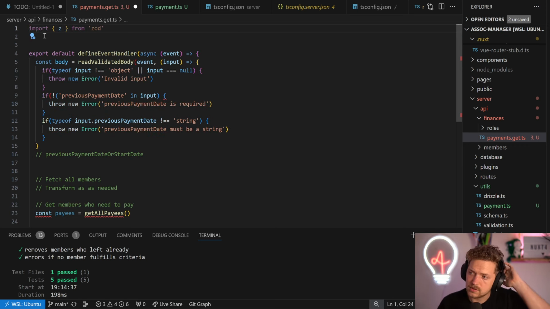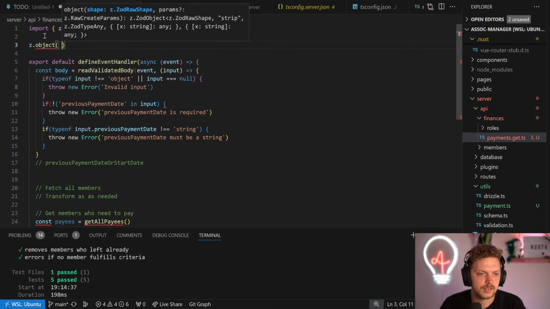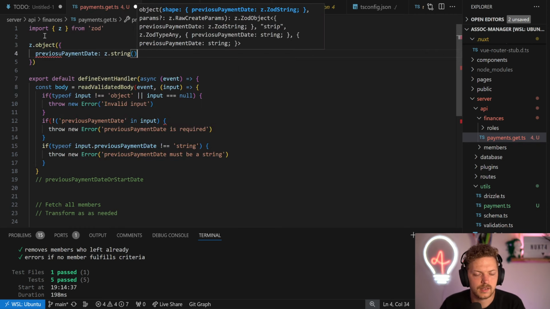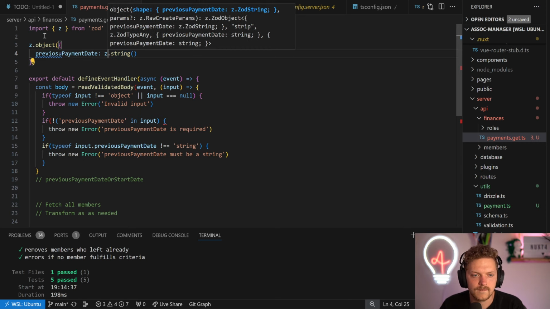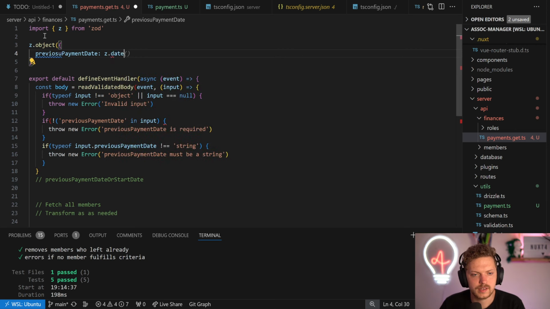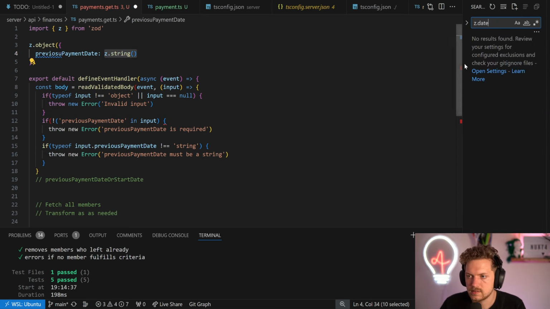Do we have anything we have to consider? It should be a date. We need an object here. We just have previous payment date. It's a string, but it's also not really a string. Because it would be good if we could use date here, but we can't because it actually is a string. But we can try to coerce it. We had it before with date.